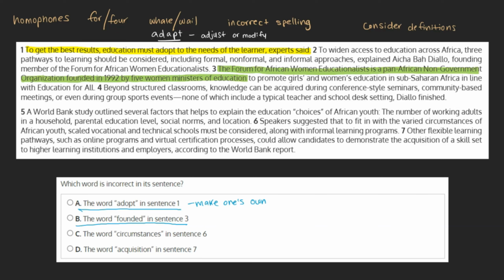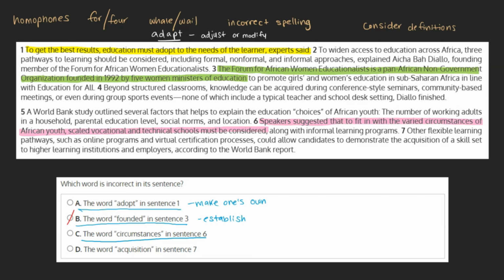The Forum for African Women Educationalists is a Pan-African non-government organization founded in 1992 by 5 women ministers of education. As to found means to establish, and we can see this is what this sentence is discussing in relation to the Forum for African Women Educationalists, we can see that this is the correct usage and this can be marked as incorrect. C. The word circumstances in sentence 6.